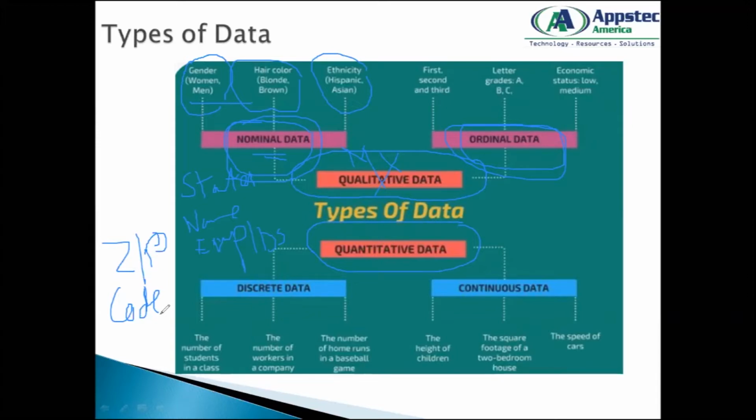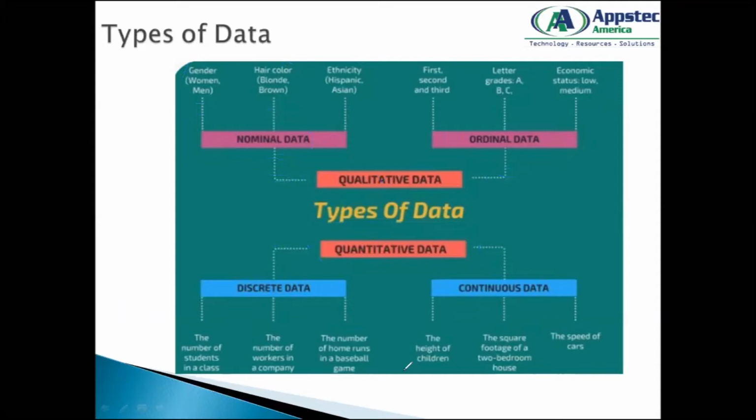Because if you don't understand the attribute or the nature of your data, you will not be able to know the data very well. So this is my nominal data. Now the second type of data I have under qualitative is called ordinal.